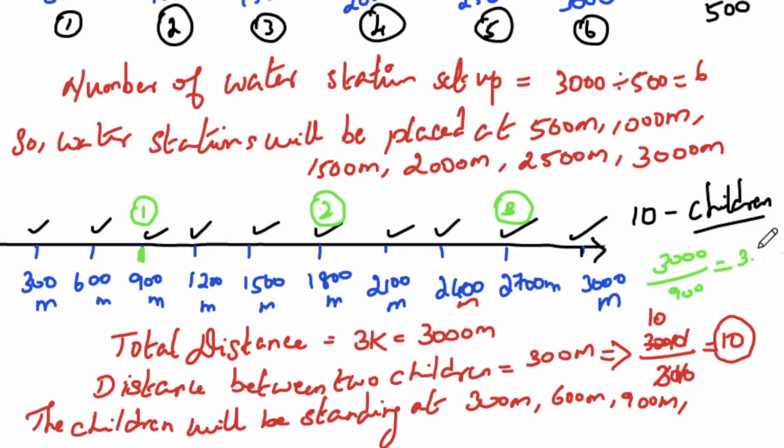You will get 3.5. So that will come in fraction, so no need to go for that. So here you can easily find out the answer. After this the finishing point is 3000, so no need to add one more children here, so we can stop in 2700 itself. So how many children needed? We need 3 children. And how many kilometers the children will be standing? The starting point is 900, the second child will be in 1800 meter, and third child will be in 2700 meter. Clear? Next question.